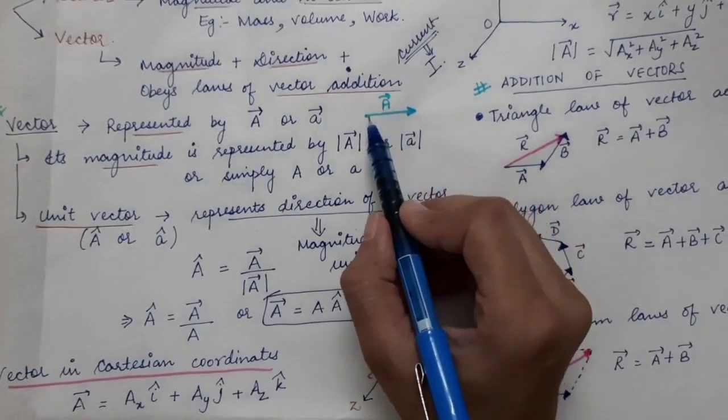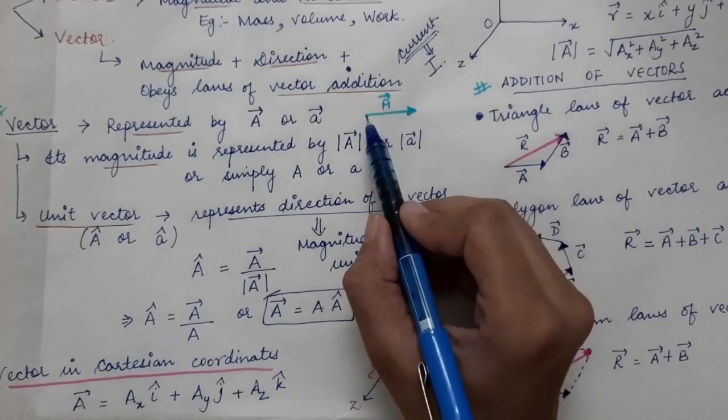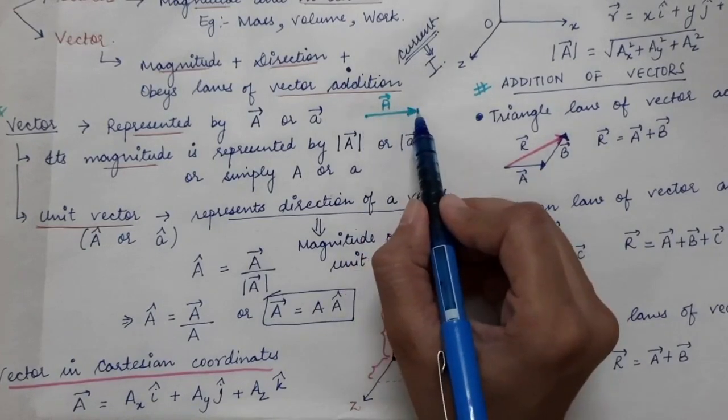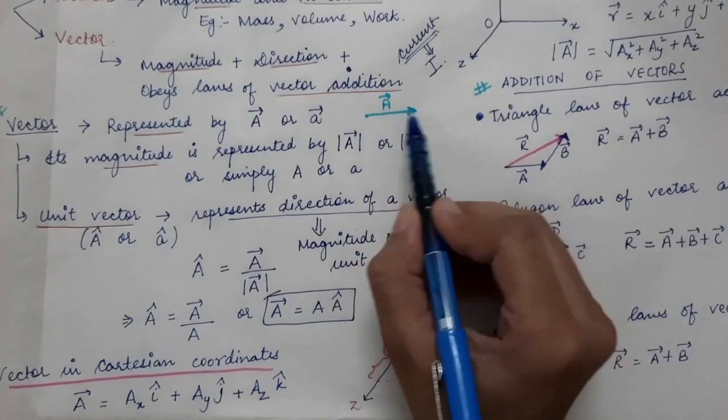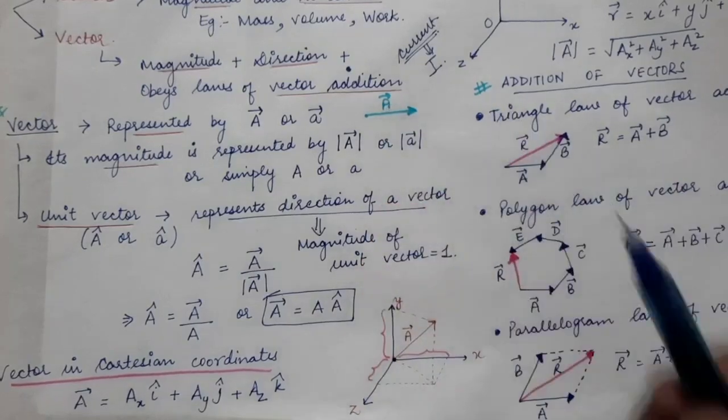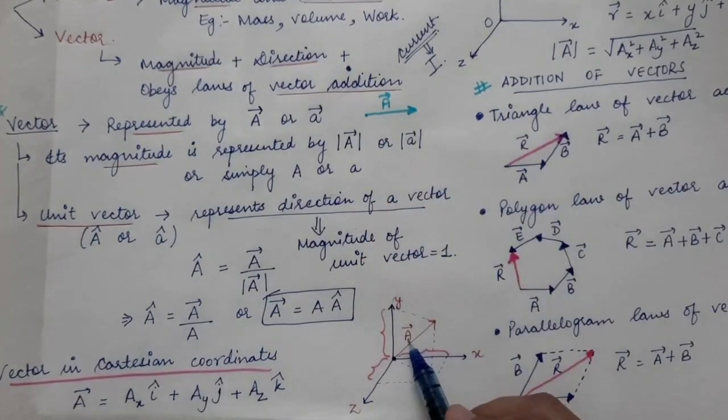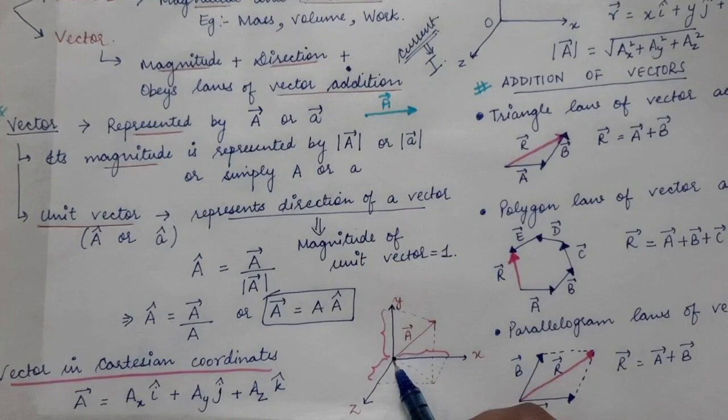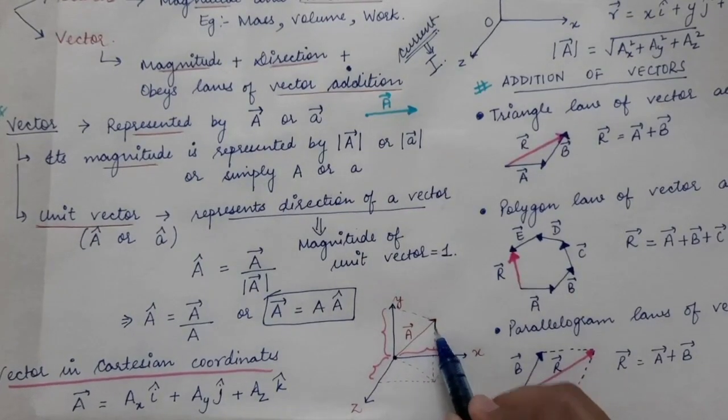Now a vector is drawn as an arrow. This is the tail of the vector, and the arrow represents the direction in which this vector is directed. So the tail of this vector is at the origin, and this is the